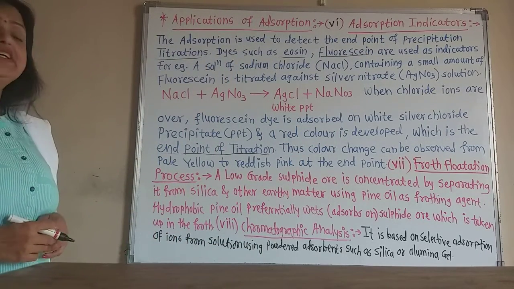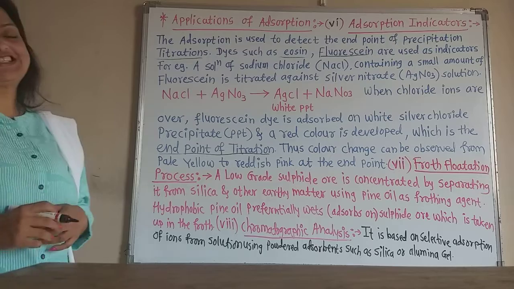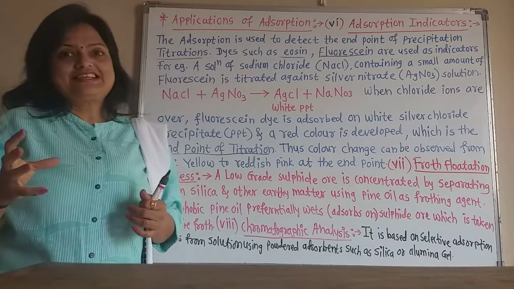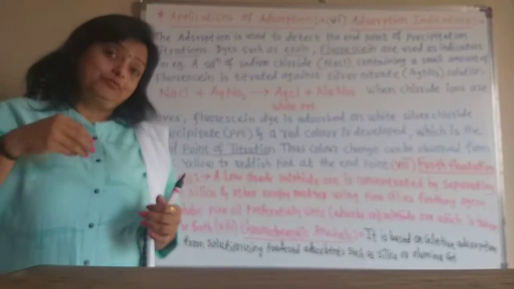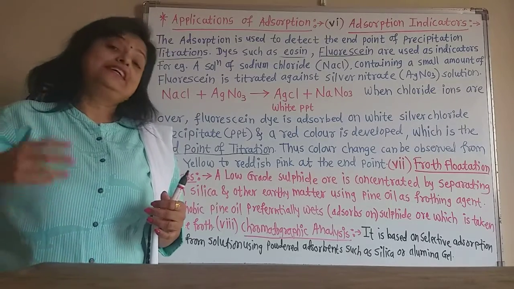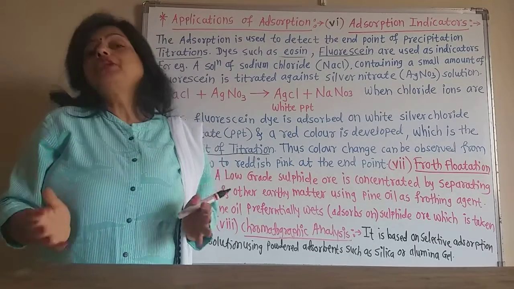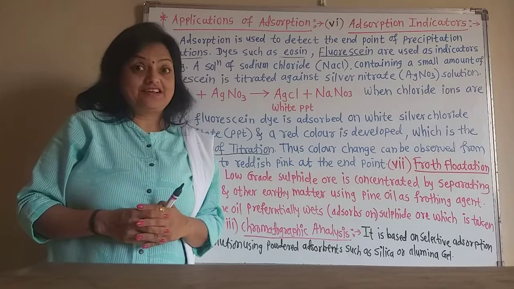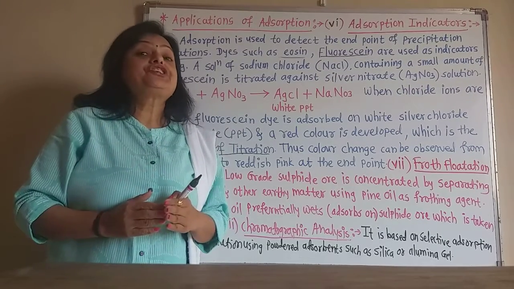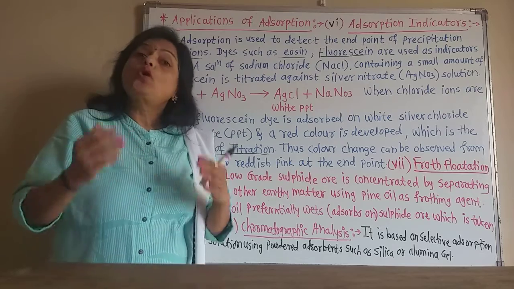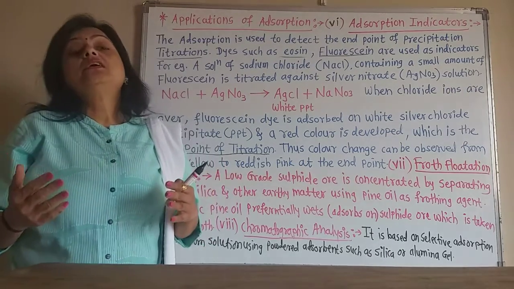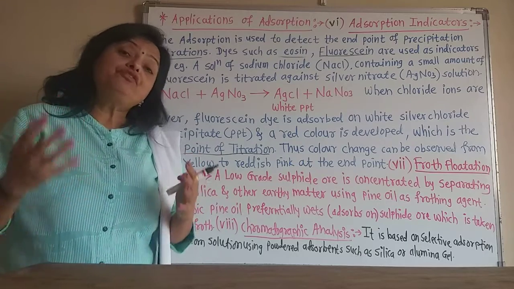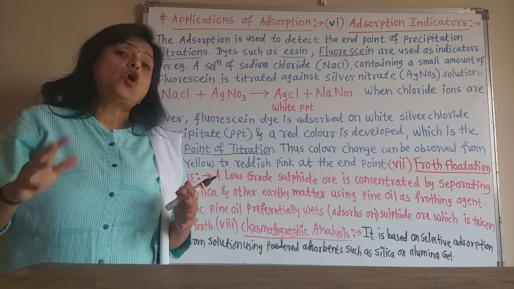Now the next application is the froth flotation process. You know froth: when soap and detergents get mixed with water, there is formation of froth. This froth formation, or froth flotation process, is used for the concentration of the ore. Ore is a compound of any metal, such as an oxide or sulfide.